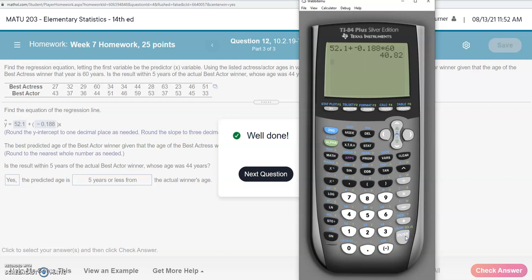So the best predicted age, if the line had been good, would have been 40 years old, or 41 years old if we round. Again, that is only if the correlation was good, and hence the equation of the line that we got was good.